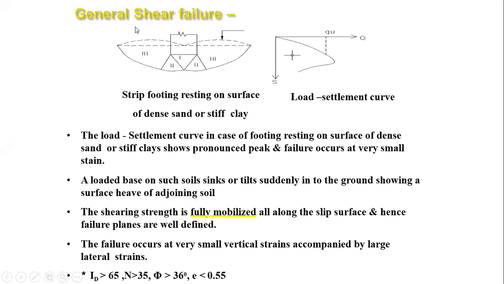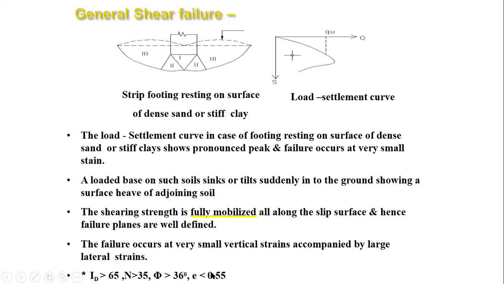Okay. So in this case, it is saying that when the ID value, the relative density, is more than 65%, then general shear failure will occur. N value will be 35, phi value will be greater than 36, and e value is 0.5. Now this N value is basically related to the SPT test. Okay, and this phi is the angle of internal friction, and e is the void ratio.